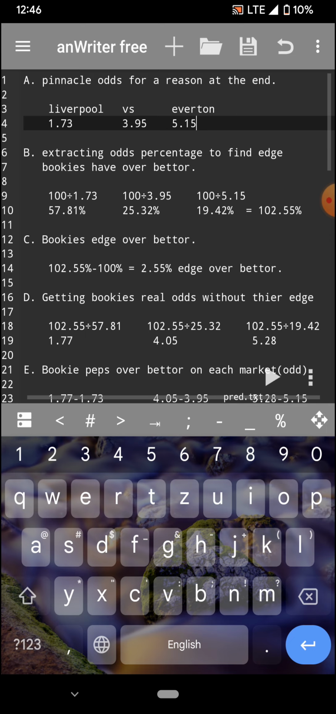102.55%, and the 2.55% right there is the bookmakers' edge, because the bookmakers are having an edge of 2.55% over you, and it's very difficult to win against this edge. This edge is so massive that you can't even make it.